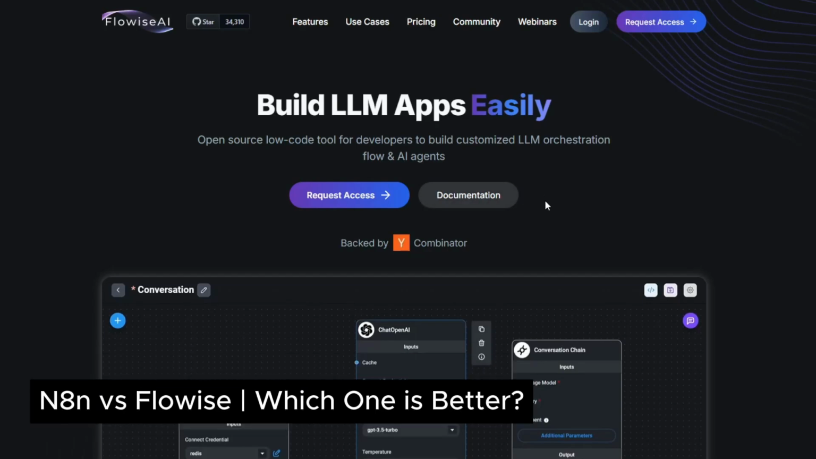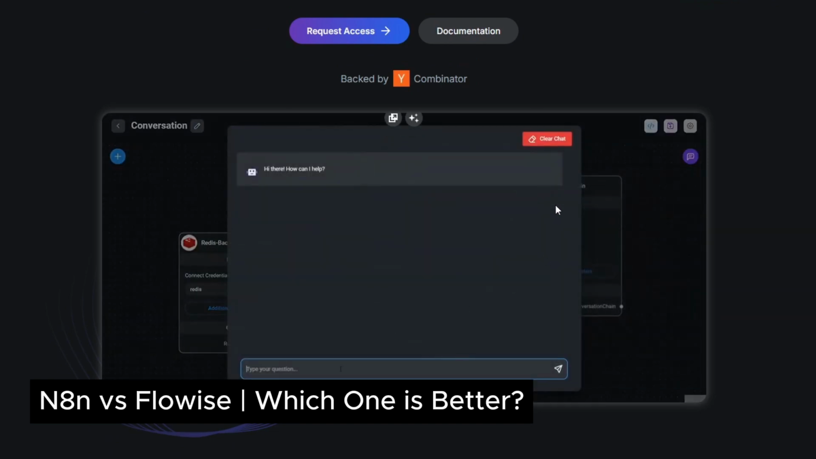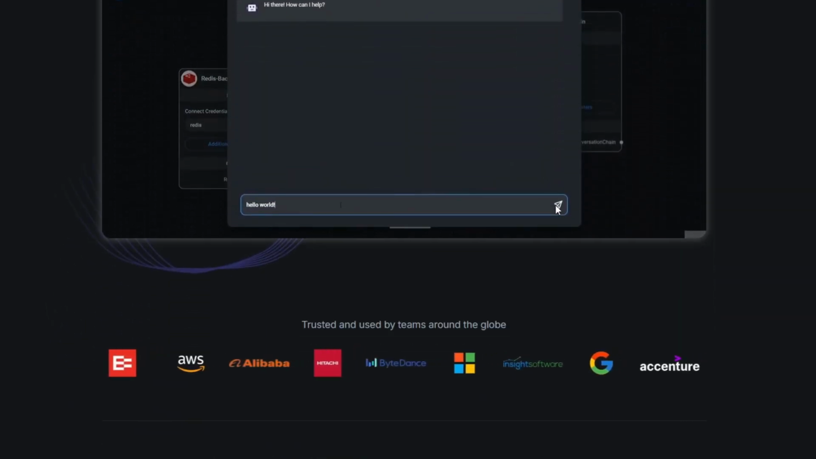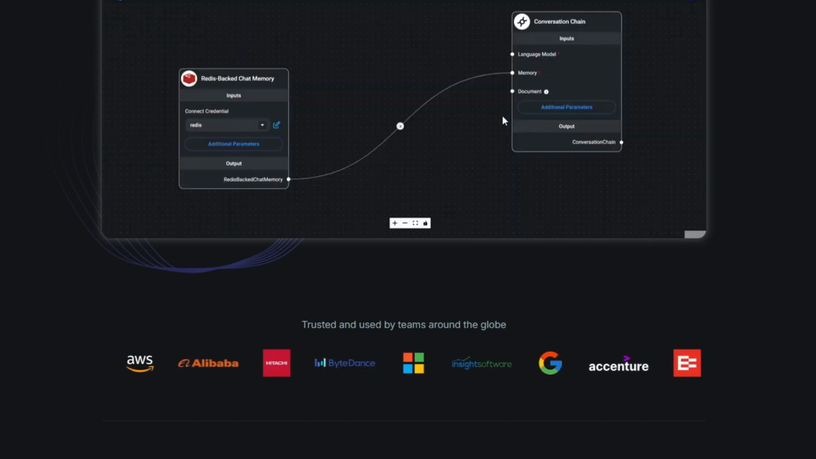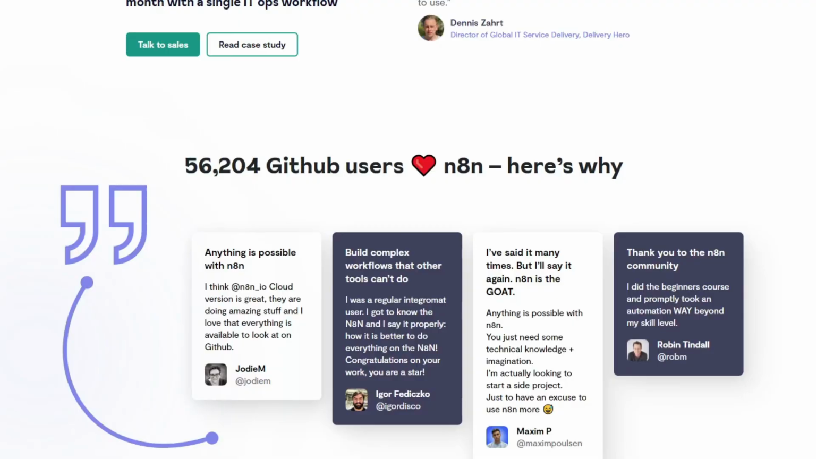N8n versus Flowise. Which one is better? Now, if you're looking to streamline workflows or leverage AI tools, today we're comparing N8n to Flowise to see which one better suits your needs. Now, first things first, let's talk about N8n.